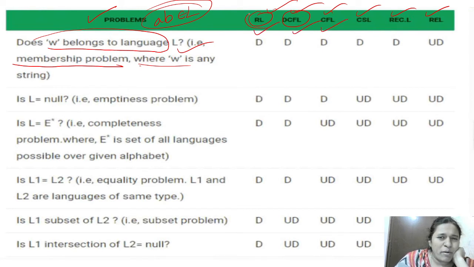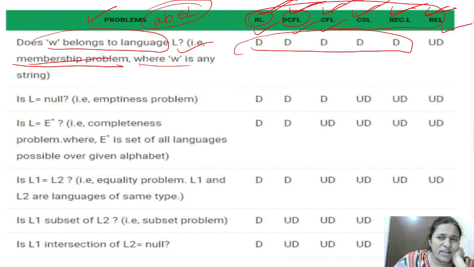You have to remember this sequence also: first regular, next DCFL, next CFL, CSL, recursive and recursively enumerable. This membership problem is decidable in all the languages except recursively enumerable, where it is undecidable. We have to remember it like this.